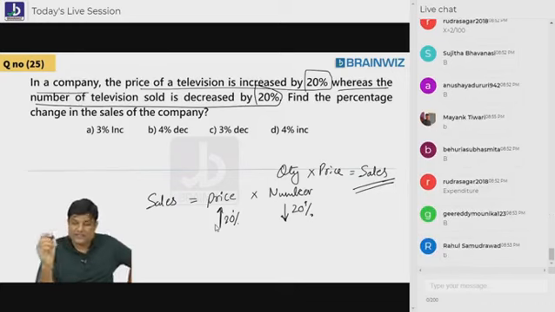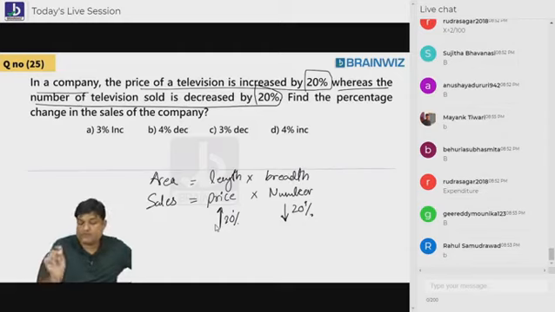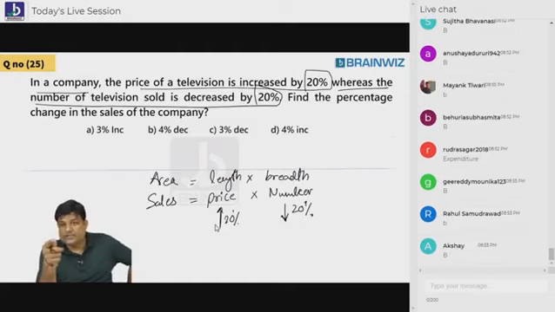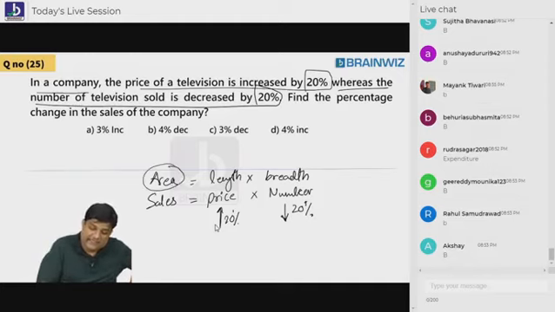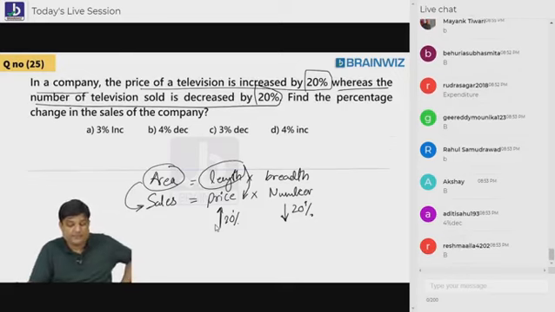Not understood? I'll tell you. Beta, area is equal to length into breadth. Am I right everybody? So who is acting like area? Sales. The question is the same, don't worry about that. Who is acting like length? Price. Who is acting like breadth? Number of quantities, the number of TVs sold.